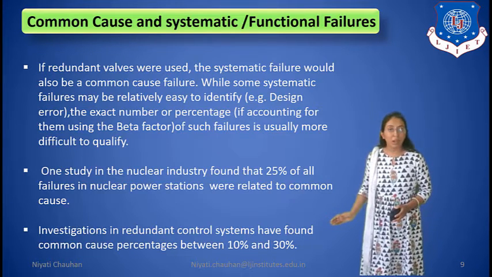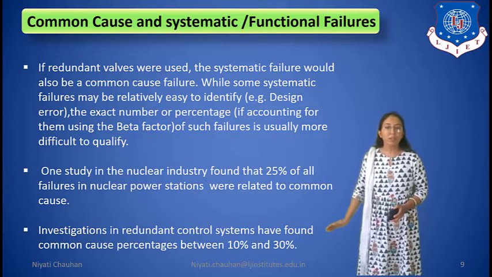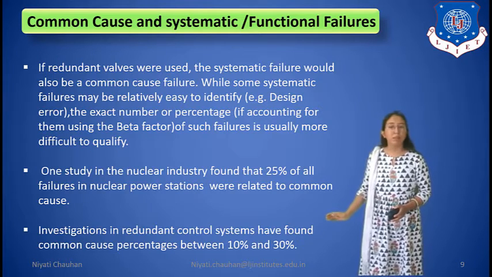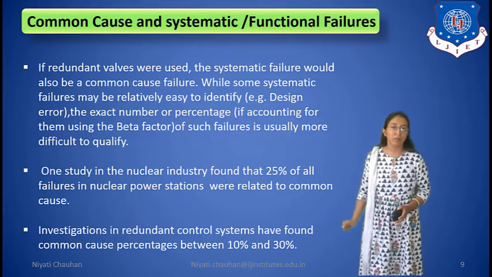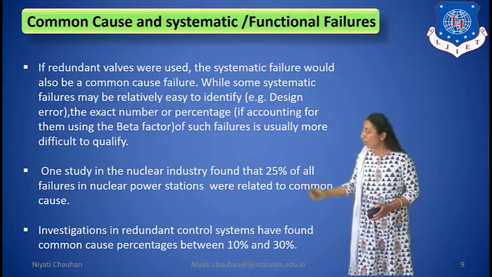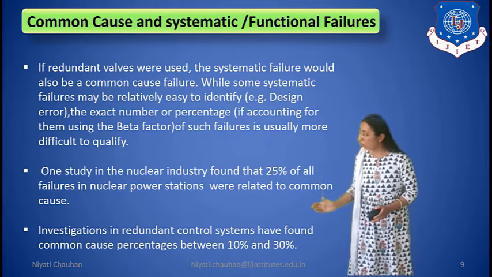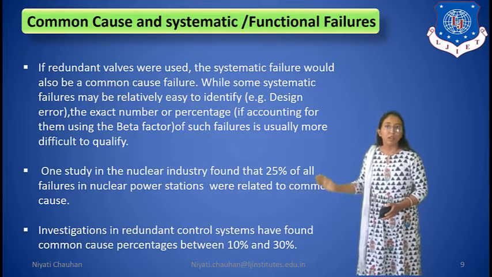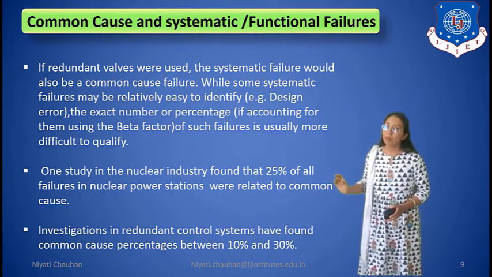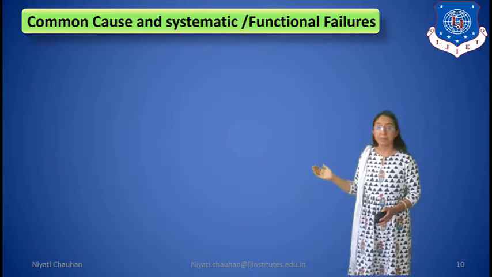Investigations in redundant control systems have found common cause percentage between 10% and 30%. Okay, so generally the common cause ratio is 10% and up to 30%.